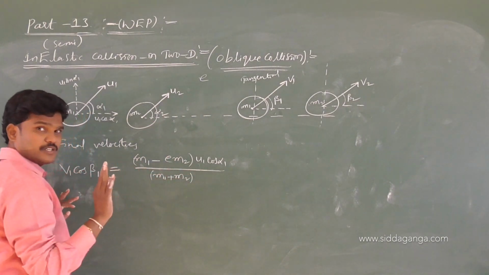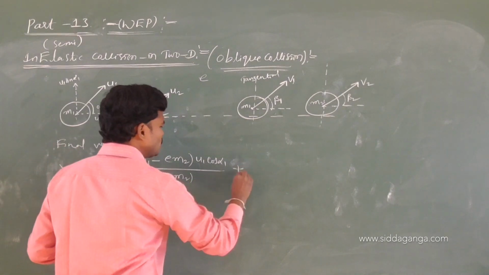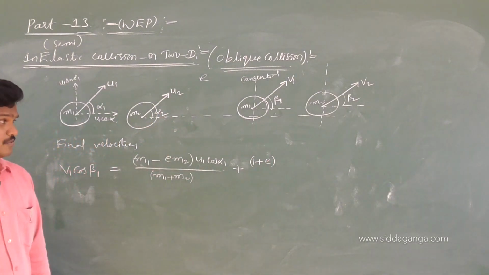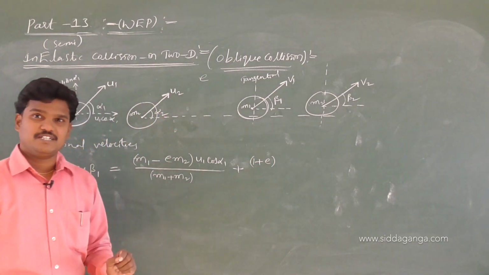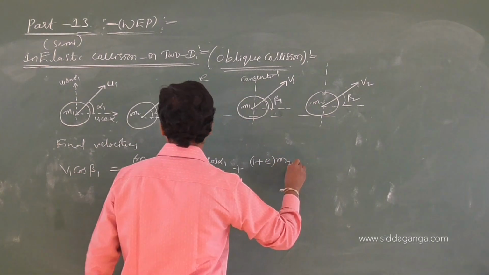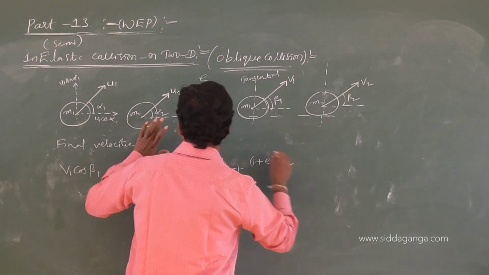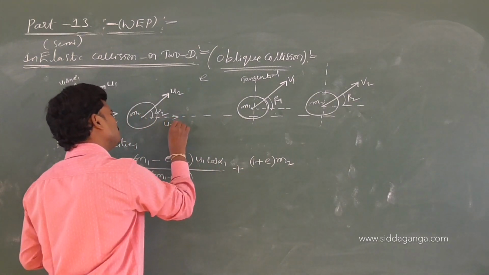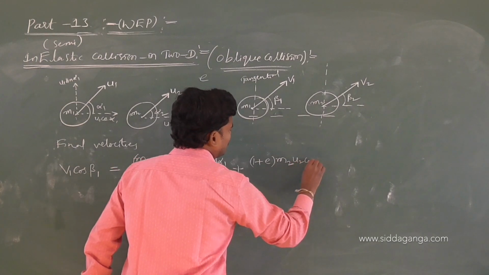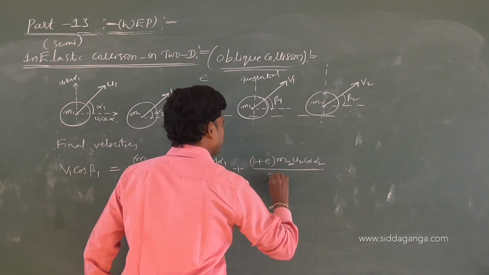This is one formula. Plus, 2 I am replacing as 1 plus E, times M2 U2 cos alpha 2.